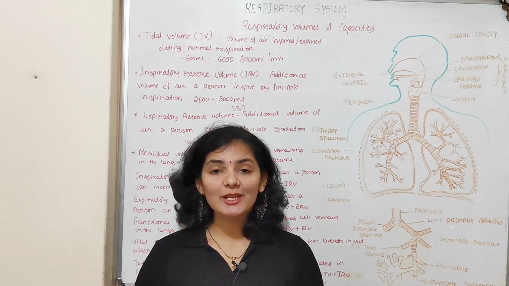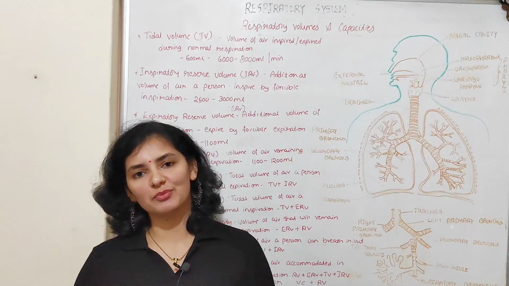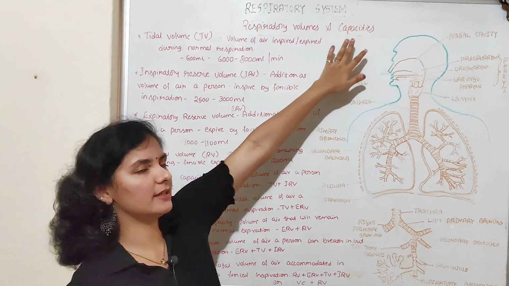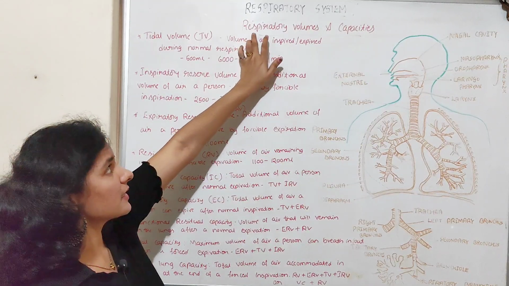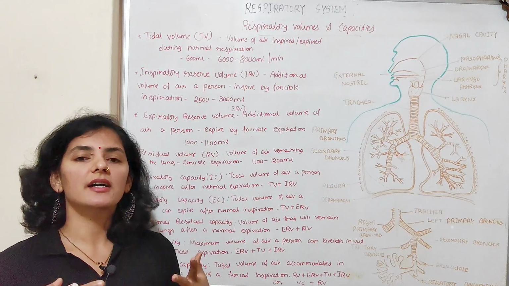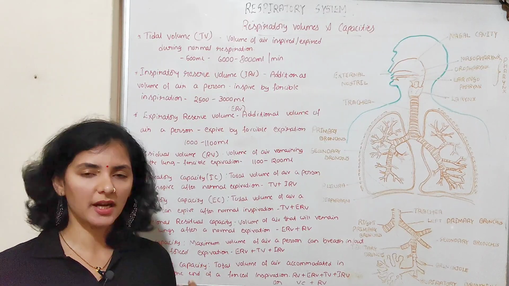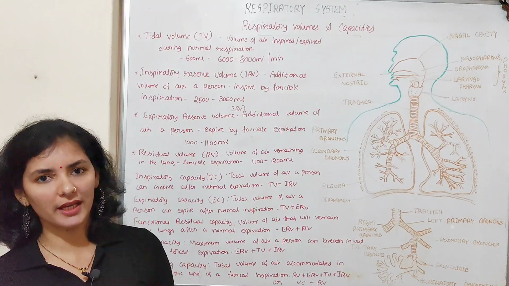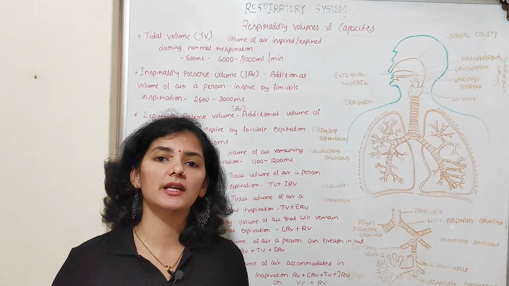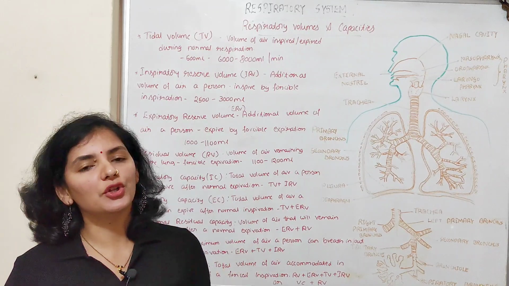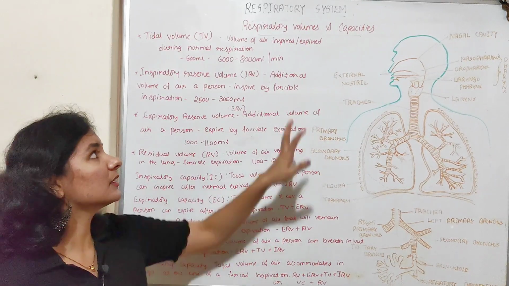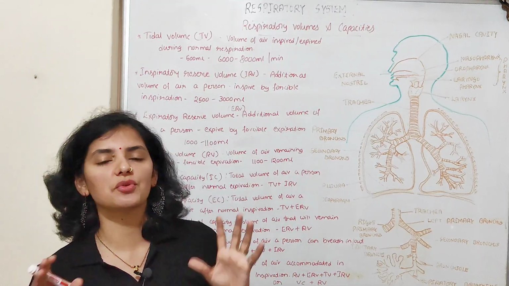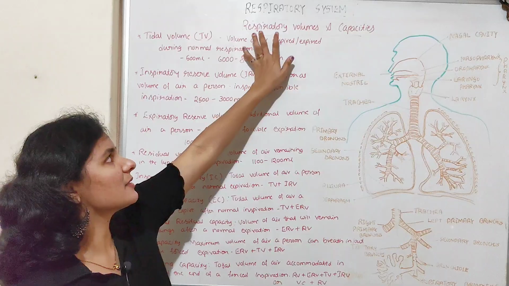In continuation with the previous video where I discussed the mechanism of breathing, in this video we'll talk about respiratory volume or pulmonary volume and its capacity. As the name indicates, respiratory means regarding respiration or breathing, that is inhalation and exhalation. Volume means amount. Amount of what? Amount of air. So the volume of air that is inhaled or exhaled during respiration or breathing is nothing but the respiratory volume, or the amount of air that is involved in different stages of respiration is nothing but the respiratory volume.